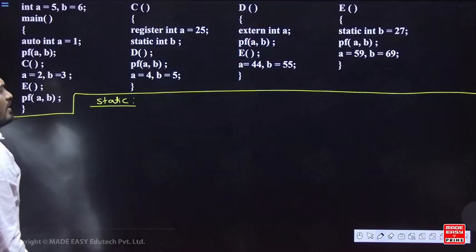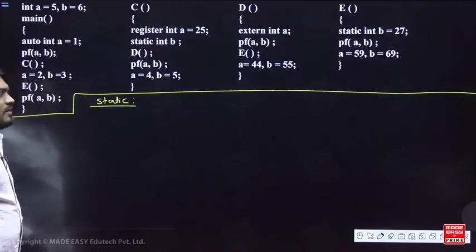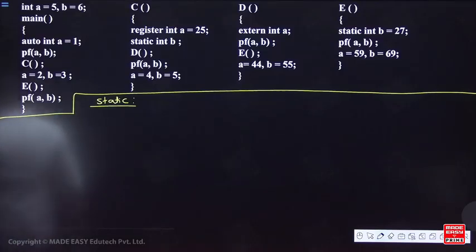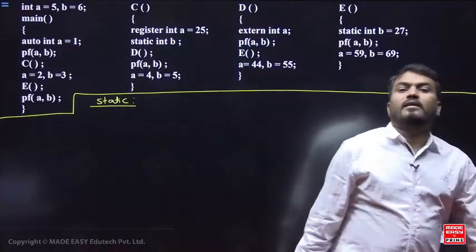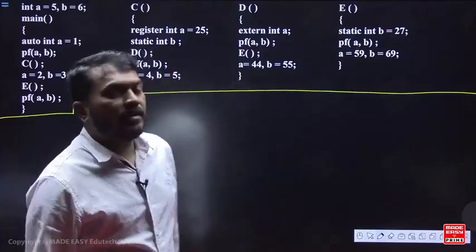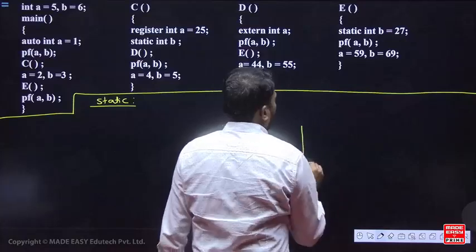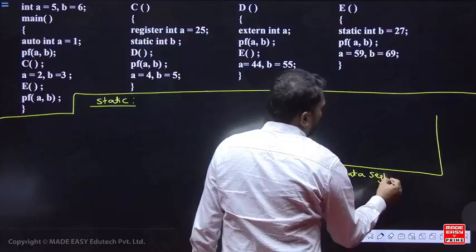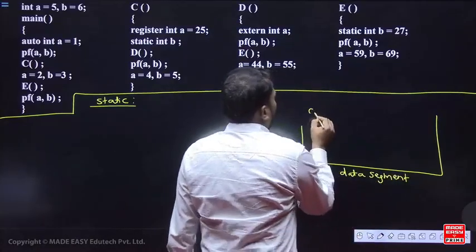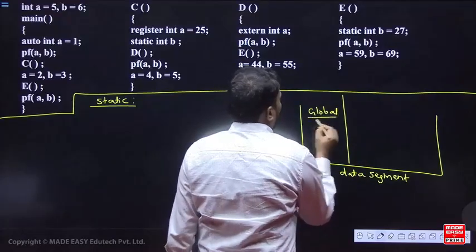Okay, so first what happens? Tell me first what is going to happen. So when you are executing the program, for the global variable and for static variable, memory is allocated at the compile time. Listen carefully, for the global variable and static variable, memory is allocated at the compile time. So I am writing in the data segment. So listen carefully. So this is a data segment. So data segment, so global का data segment अलग रहेगा. Okay, global का data segment.